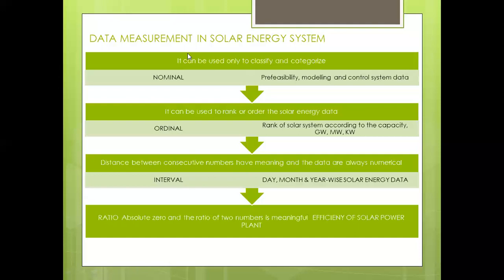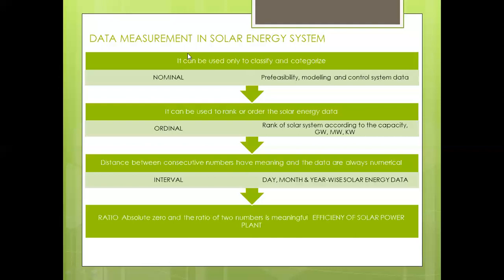Then day, month, and year-wise solar radiation data or load demand data come under the category of interval data. And the efficiency of a solar power plant or the efficiency of the inverter or converter is related to the ratio data. So this is the general introduction to the application of data analysis in the field of solar energy systems.